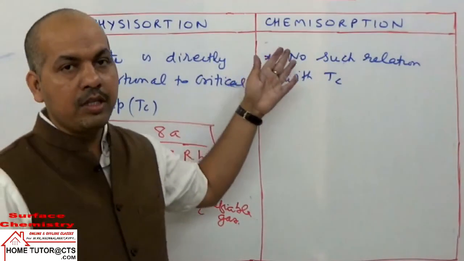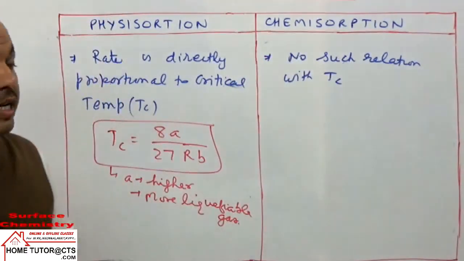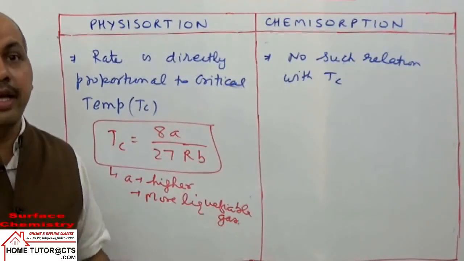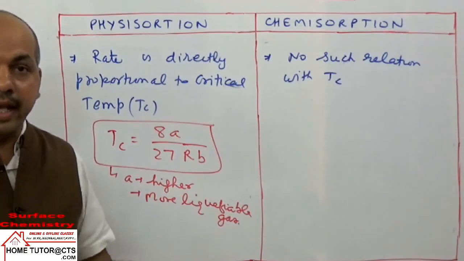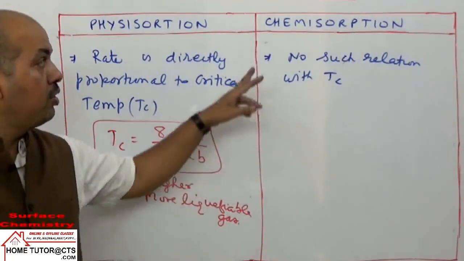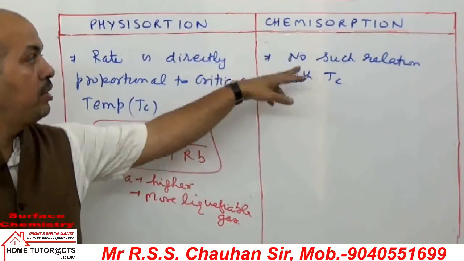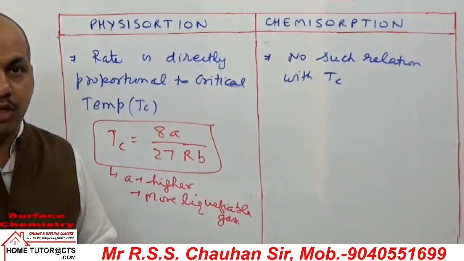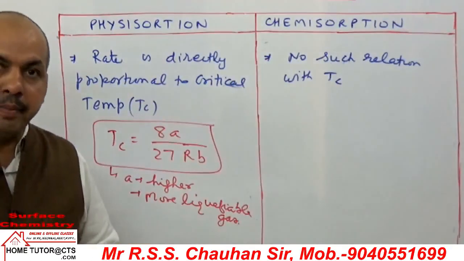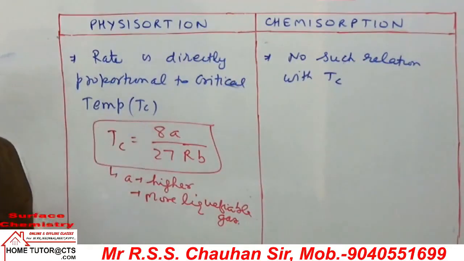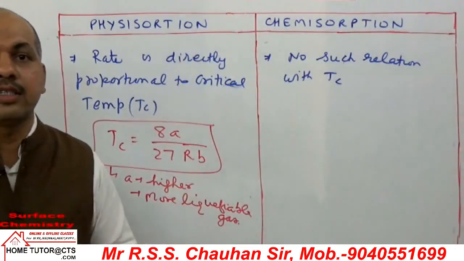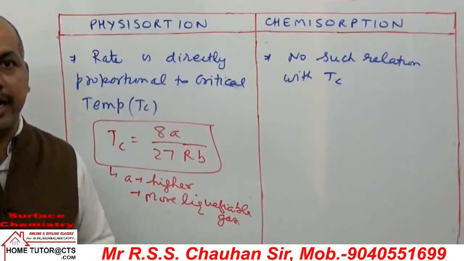Here in chemisorption they have no van der Waals attractive forces, they have chemical forces, chemical compound formation. So in chemisorption there is no relation of the gas with critical temperature. I hope it is clear. Now let us take some factors affecting this phenomenon of adsorption and then theories.